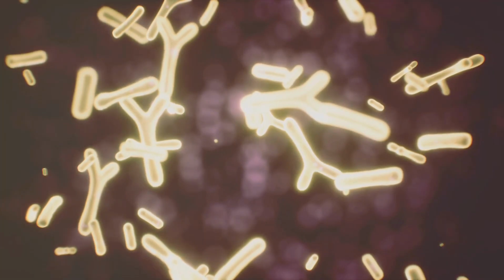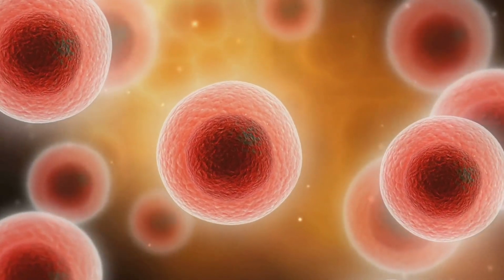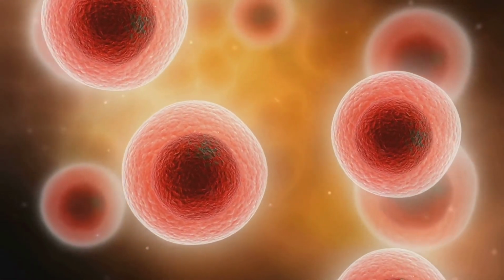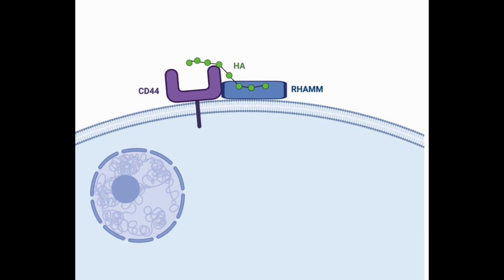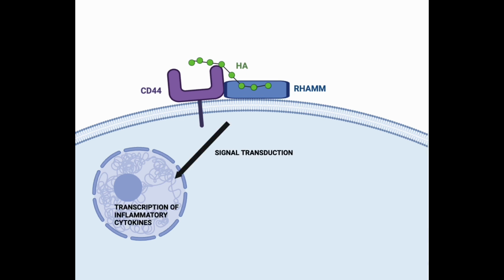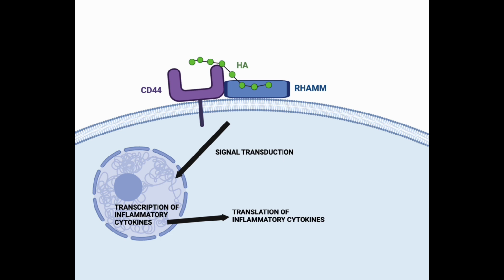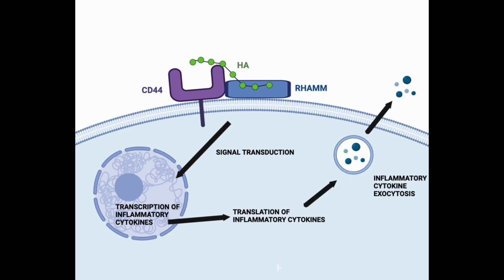To solve this issue, we must take a closer look at what's going on at the cellular level. An important pathway that leads to inflammation involves two receptors called CD44 and RAM. After a cartilage injury, a long sugar molecule called hyaluronic acid, or HA, binds to these receptors. This signals the cell to transcribe the DNA of inflammatory cytokines into mRNA and then translate the mRNA into proteins. These proteins are then released from the cell to cause inflammation in the joint and ultimately cartilage damage.